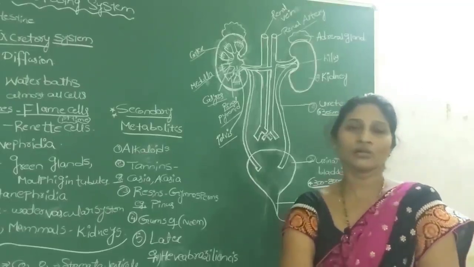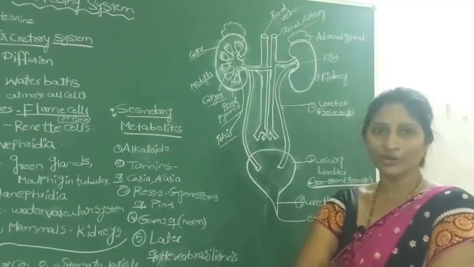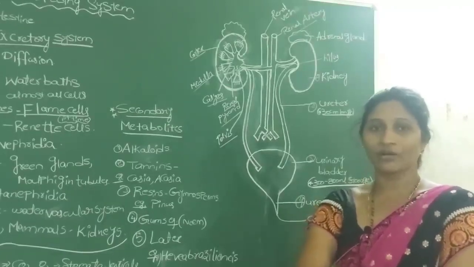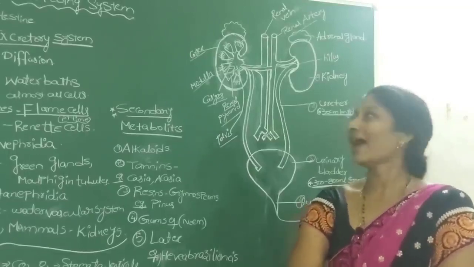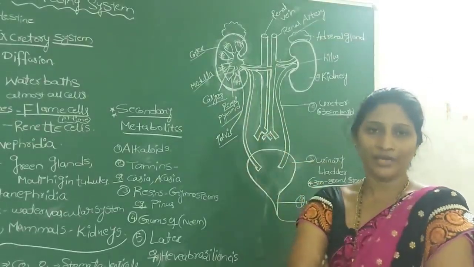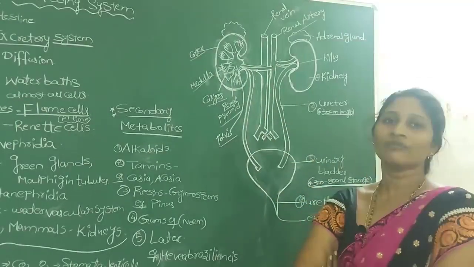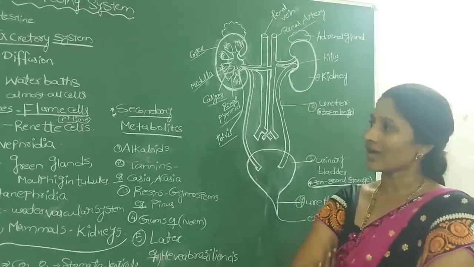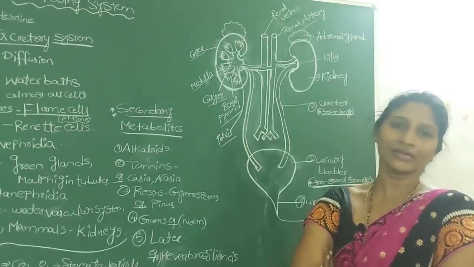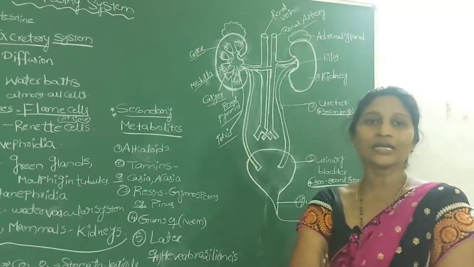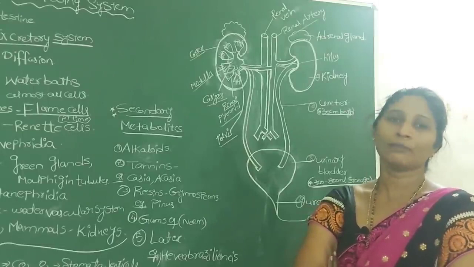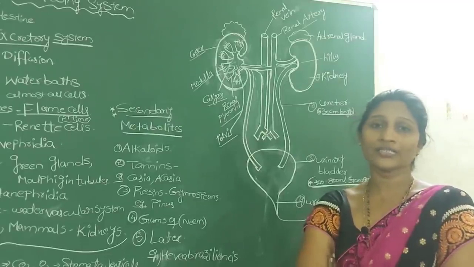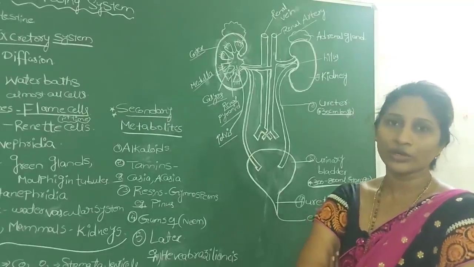So nephrons are also called uriniferous tubules. And the uriniferous tubules or nephrons are the structural and functional units of the kidney. Why? Because urine formation, which is the actual function of the kidney, occurs in the nephron, and each kidney contains a million nephrons. That's why nephrons are called the structural and functional unit of the kidney.